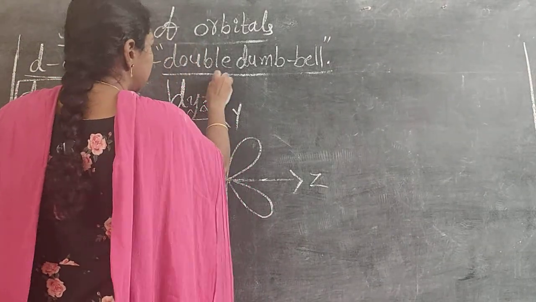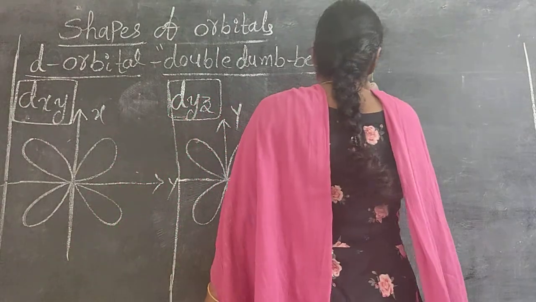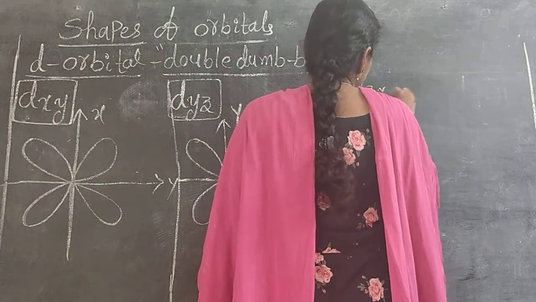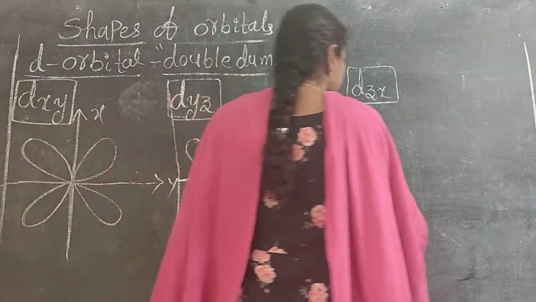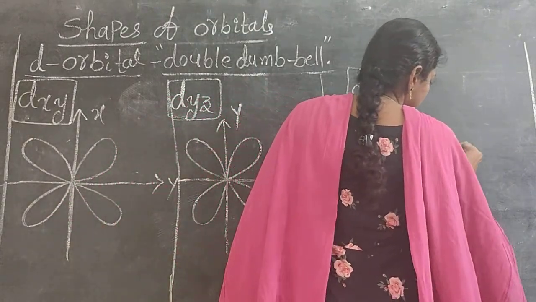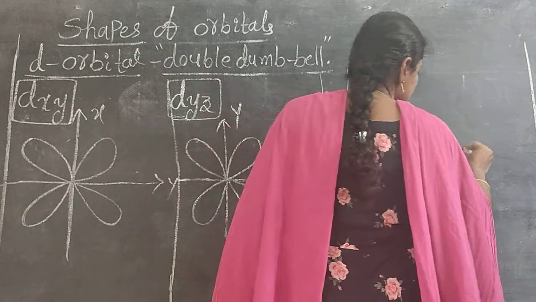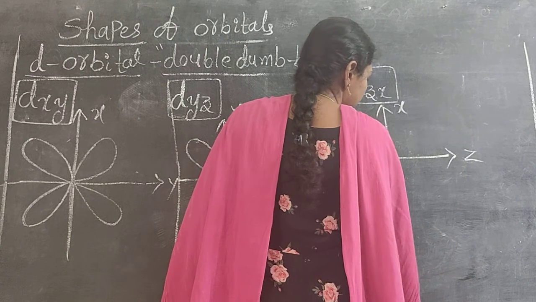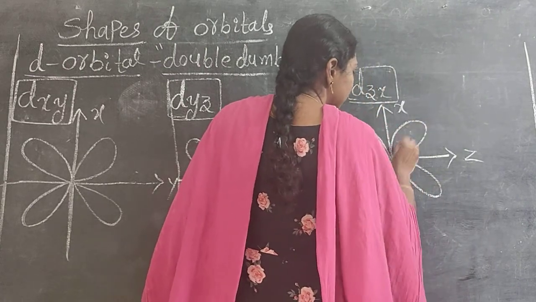It is the dyz. Next, dzx. Same. Z axis, x axis. Between the x and z, the double dumbbell shape is formed.